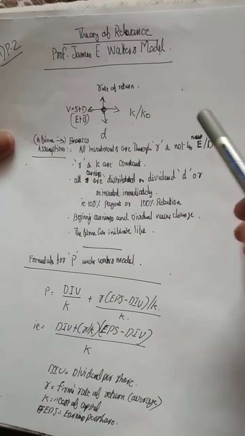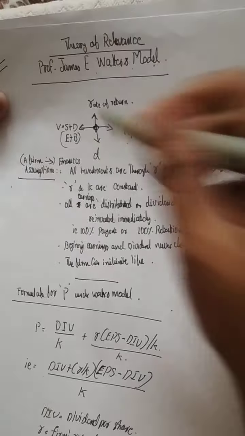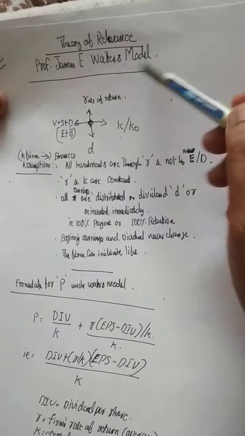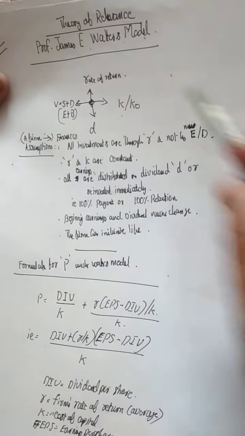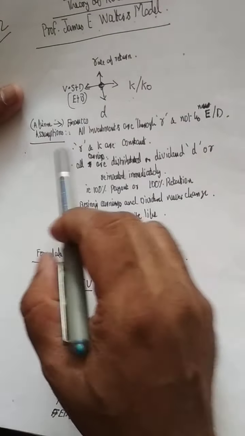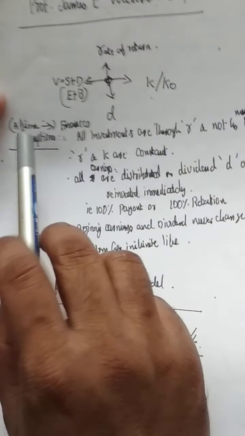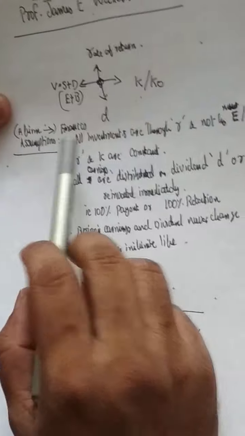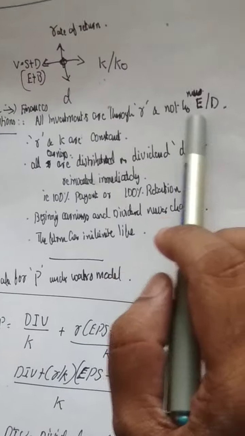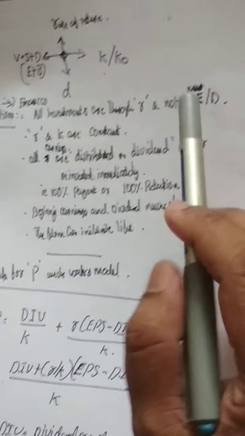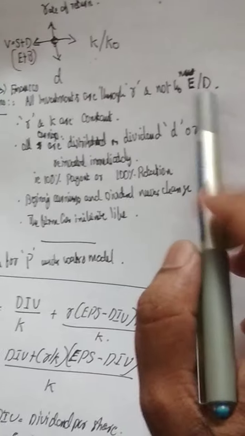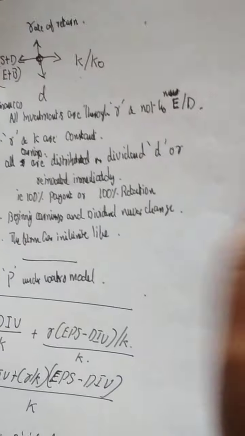In case of companies, in the dividend theory of relevance, Professor James E. Walter's model, there are certain assumptions used. What are the assumptions used? Let us check. Under this model, it is assumed first of all that a firm finances all investments through retained earnings and not by a new issue of equity or new provisions of debt.